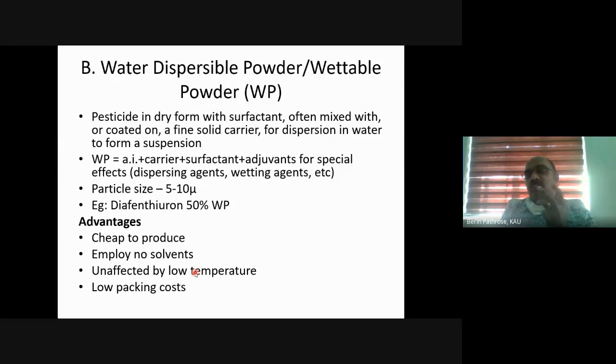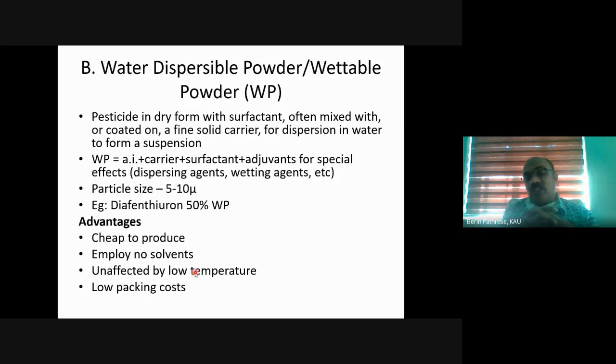Often mixed with, if it is a solid active ingredient, we can mix it with a fine solid carrier, as a very fine powder. Or if it is a liquid active ingredient, we can spray it on or coat it over the fine solid carrier. Along with that, we add a surfactant and dispersing agent, wetting agent, etc. for dispersion in water to form a suspension.